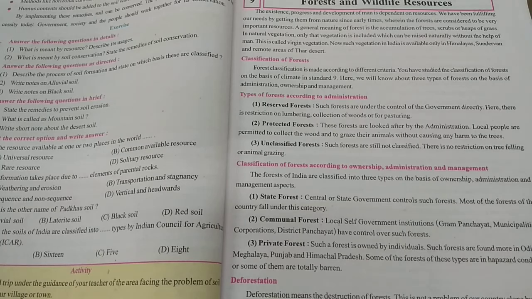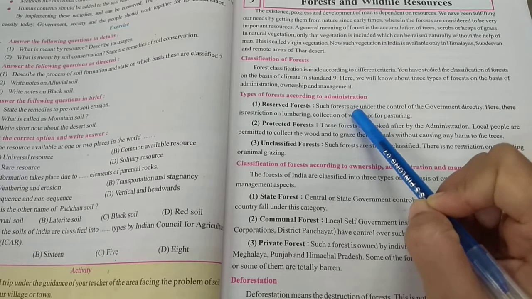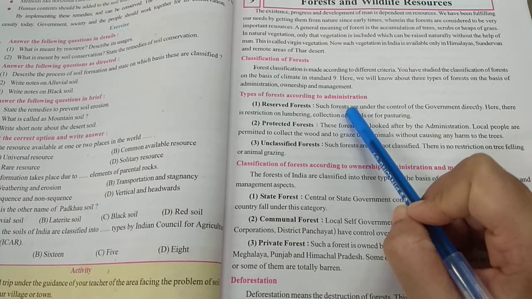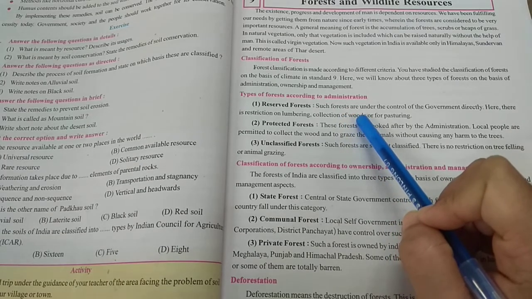There is no restriction on tree felling or animal grazing. They do not prevent you from felling the trees, neither do they stop you from grazing the animals. In the reserve forest, you see that they are under the control of the government. You cannot cut the trees, you cannot collect the wood, neither can you take the animals for grazing.